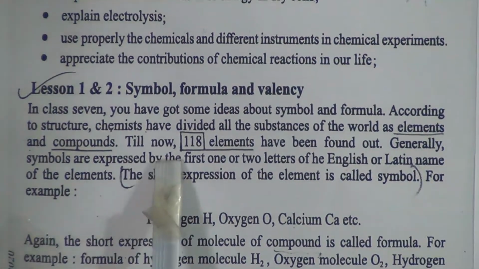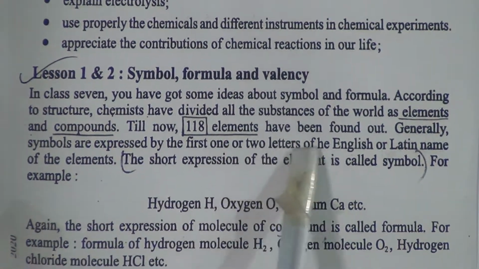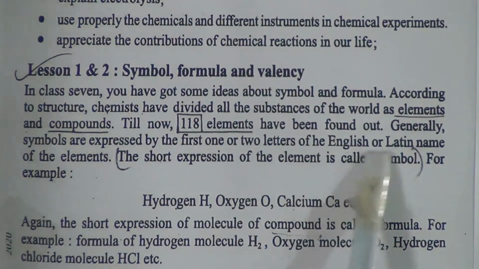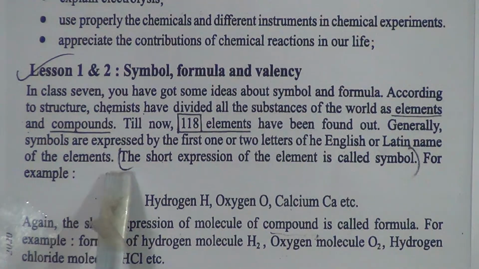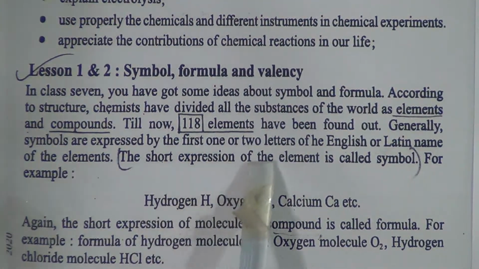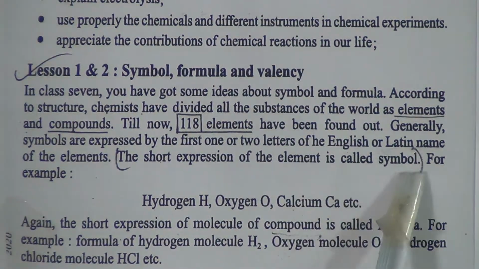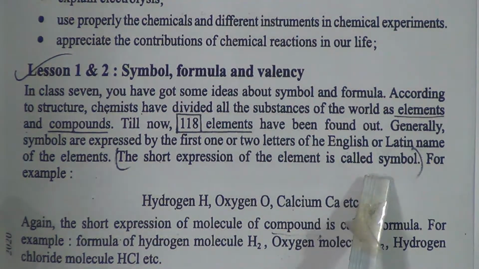Generally, symbols are expressed by the first one or two letters of the English or Latin name of the element. The short expression of the element is called symbol. This is the definition of symbol.